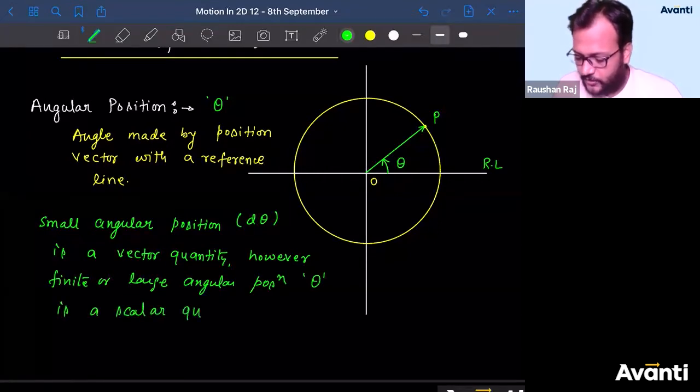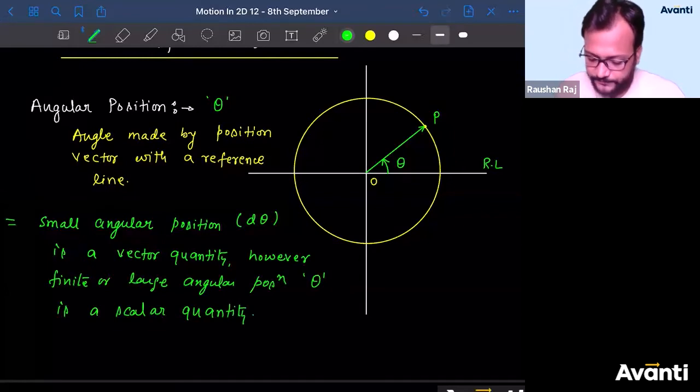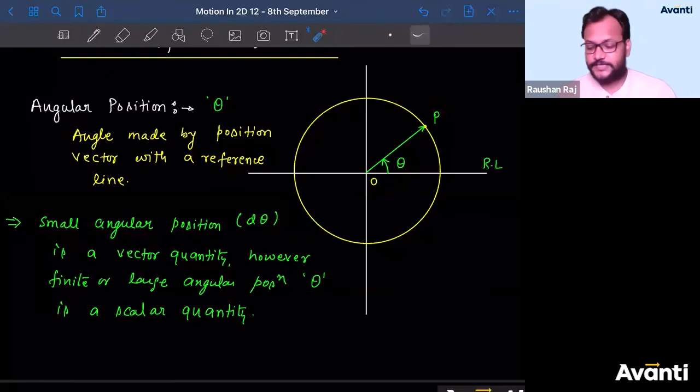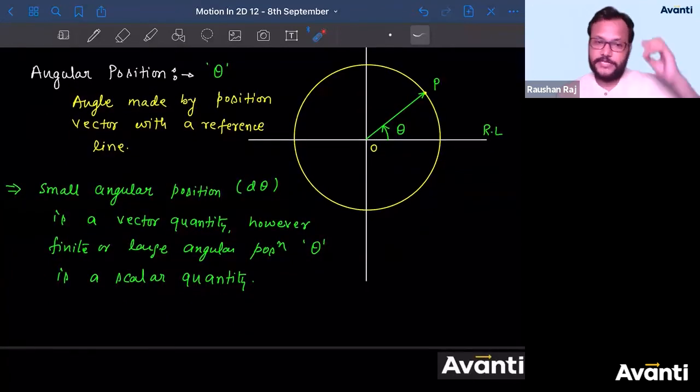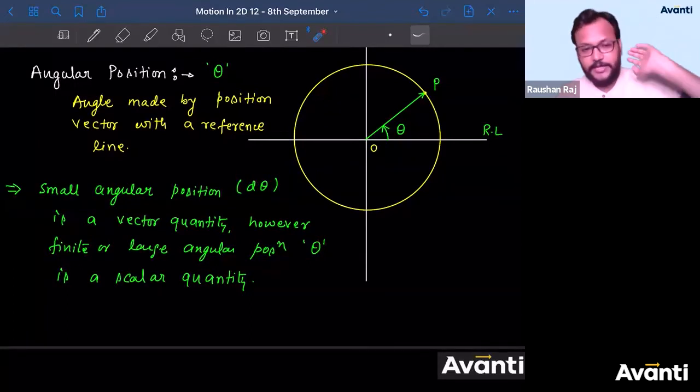Guys, I have written a note here. I need you guys to verify it and come tomorrow with an answer. Why do we consider small angular position as a vector quantity and a large angular position as a scalar quantity? I'm not going to answer this. I have already taught the vectors to you. So it's an assignment for you. When you're coming tomorrow, please come with an answer. Search the reason behind it and let me know the answer.